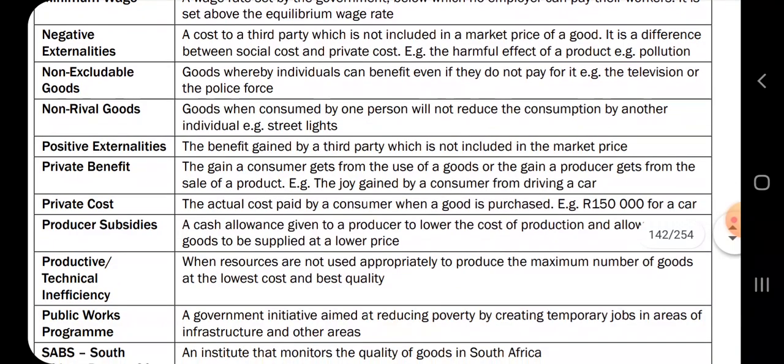Now, positive externalities are the benefits gained by a third party which are not included in the market price. So if the business is operating, the third party, maybe the consumer or whoever, can benefit from this business operating in the environment in which the person lives.